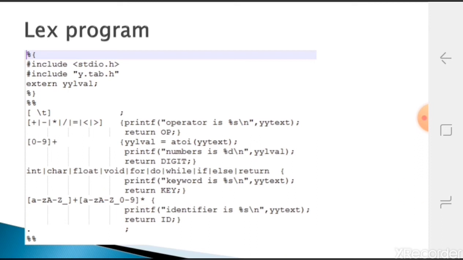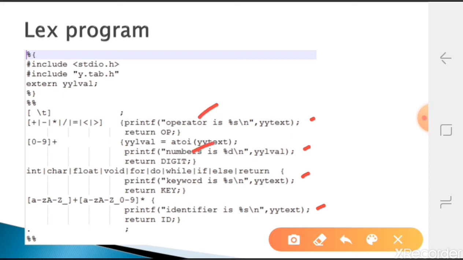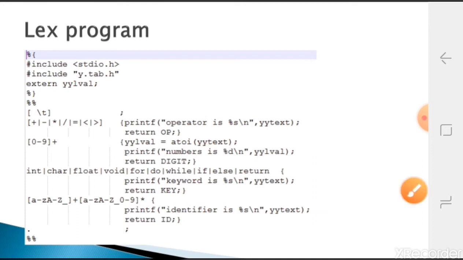Along with those things, in the action part we are also printing. Whatever we identified, the regular expression, whether operator, number, or keyword, we are printing it. That is part of our result. It just displays whatever we identified.